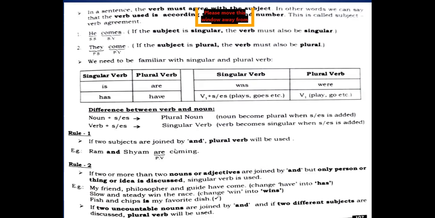So let's see the first rule of this subject-verb agreement we are discussing. So the first point is, if two subjects are joined by and, a plural verb will be used.